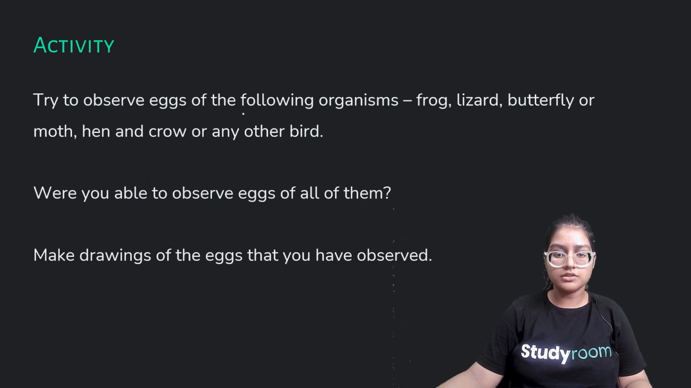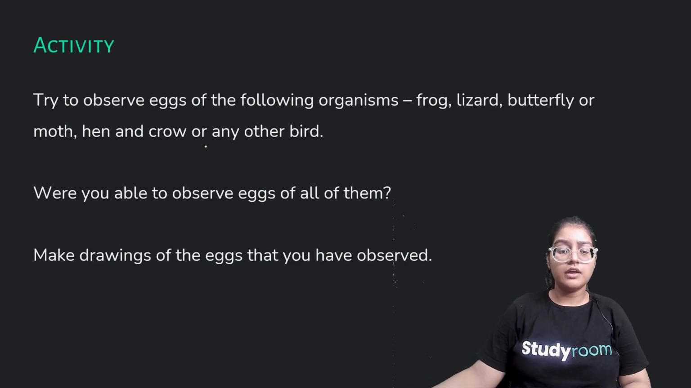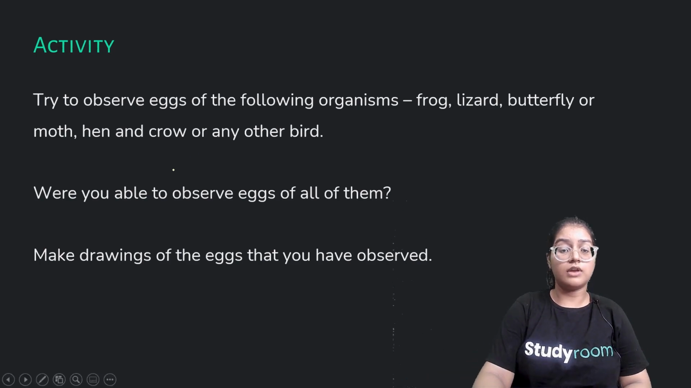Here is an activity plan for you. Try to observe eggs of the following organisms: frogs, lizard, butterfly, moth, hen, crow, or any kind of bird. Were you able to observe? After observing, you have to answer questions. Were you able to observe eggs of all of them? Yes or no? Make drawings of the eggs that you have observed. You will find that every egg is different in structure. Some are big, some are small, some are colored, and some are colorless, some are white. So you'll see how diverse our nature is and how these animals reproduce and make organisms.